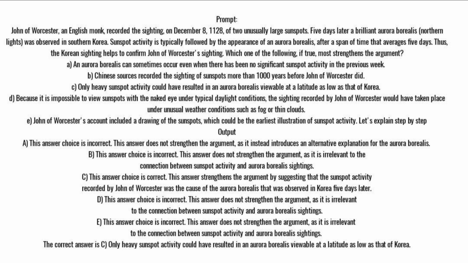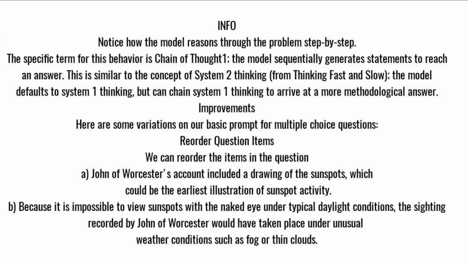Only heavy sunspot activity could have resulted in an aurora borealis viewable at a latitude as low as that of Korea. Info: Notice how the model reasons through the problem step by step. The specific term for this behavior is chain of thought. The model sequentially generates statements to reach an answer. This is similar to the concept of system 2 thinking from Thinking, Fast and Slow. The model defaults to system 1 thinking, but can chain system 1 thinking to arrive at a more methodical answer.